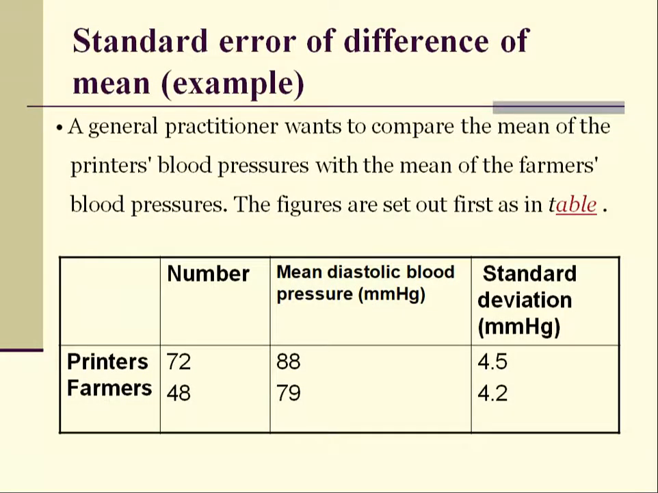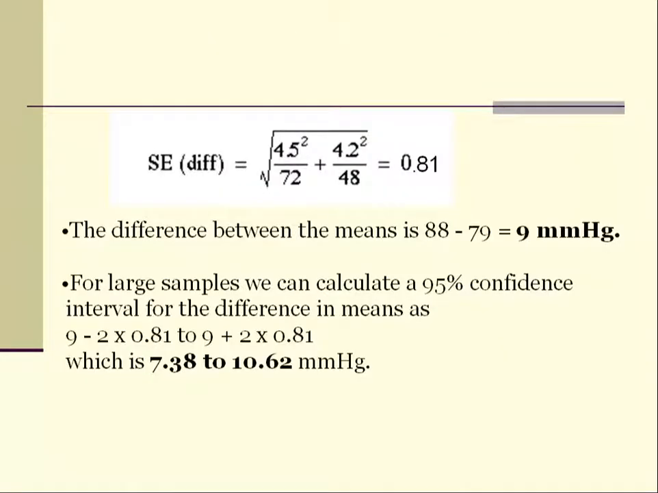A general practitioner wants to compare the mean blood pressure of printers with the mean blood pressure of farmers. The figures are as shown in the table. The number of printers is 72 and the number of farmers is 48. The mean diastolic blood pressure of printers is 88 and of farmers is 79, and the standard deviations are 4.5 and 4.2. So we have two different sets of people and we need to compare them. Is the difference in mean diastolic blood pressure between the two groups significant or not?